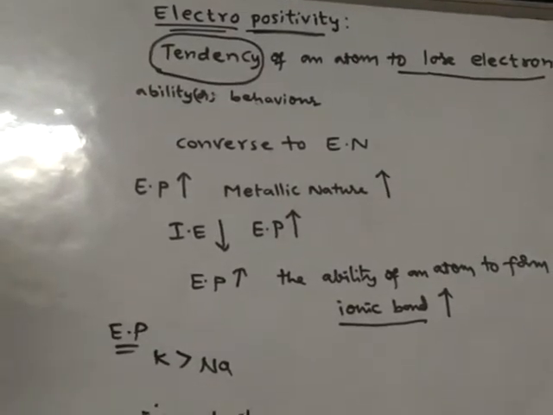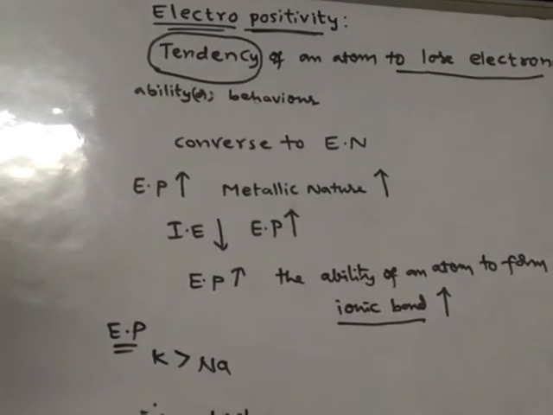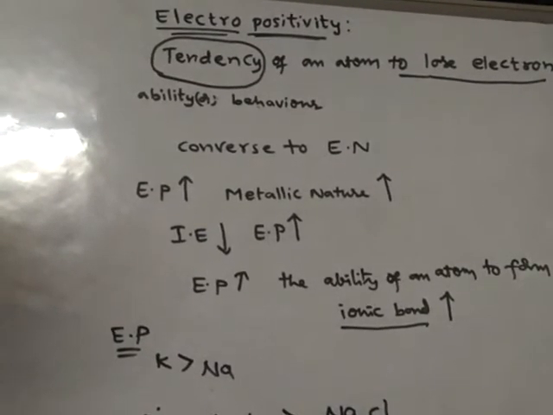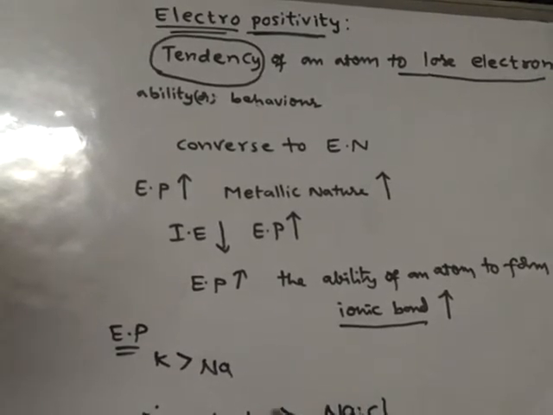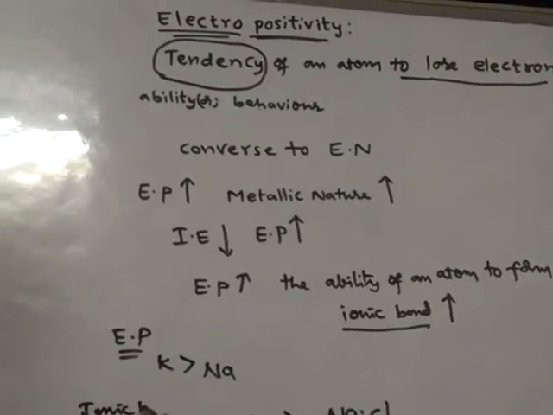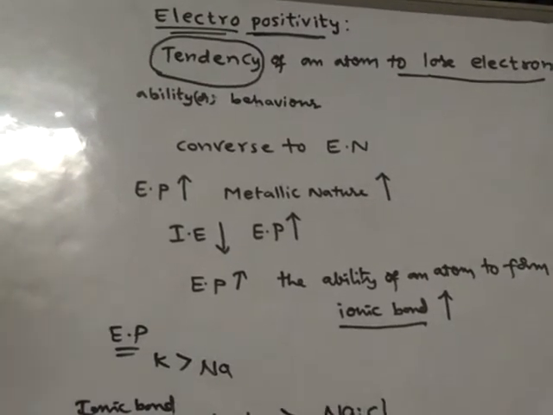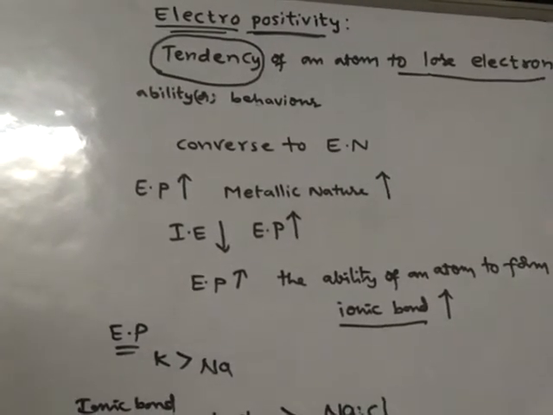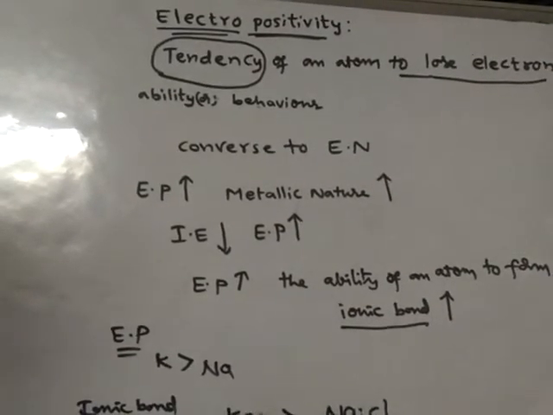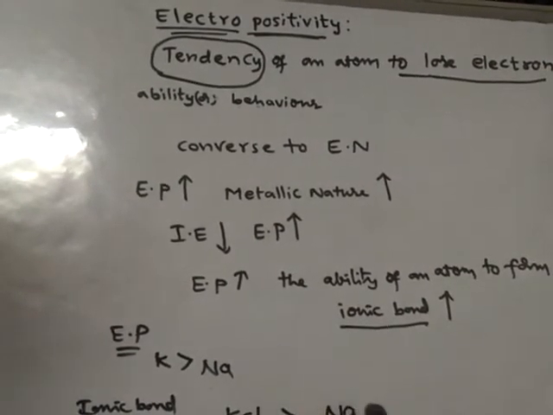Between potassium and chlorine there is an ionic bond, which is stronger than the ionic bond between sodium and chlorine. Ionic bond is nothing but the force of attraction. So which one has the stronger ionic bond, KCl or NaCl? KCl has a stronger ionic bond than NaCl.